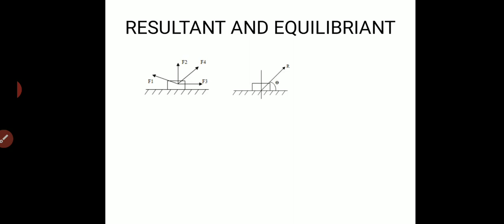Let R be the resultant of the individual forces F1 to F4, which is acting at an angle theta.